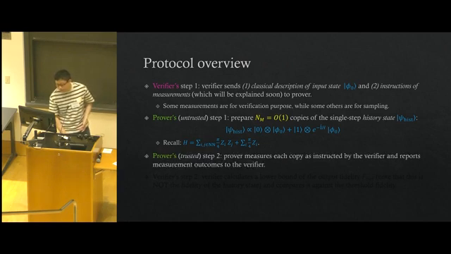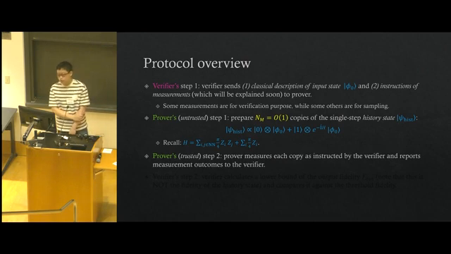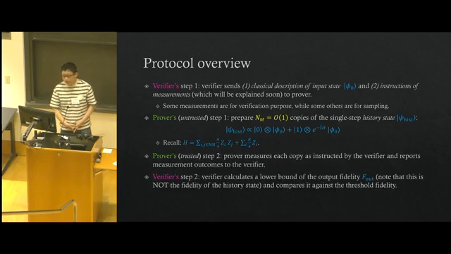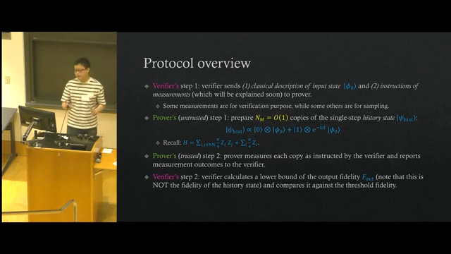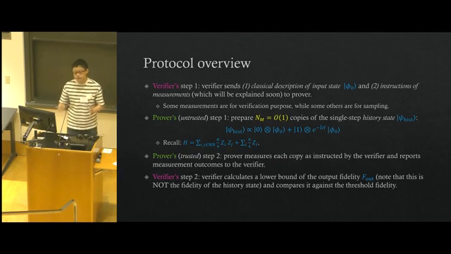Okay, the second step of the prover is a trusted step, where the prover needs to measure every copy as instructed by the verifier and reports measurement outcomes to the verifier. Finally, the last step, the verifier needs to calculate a lower bound of the output fidelity, which is F out. Note that this F out is not the fidelity of the history state, but the fidelity of the output part of the history state, which is the fidelity of the e to the minus iH acting on phi naught part. And she needs to compare that against the threshold fidelity.